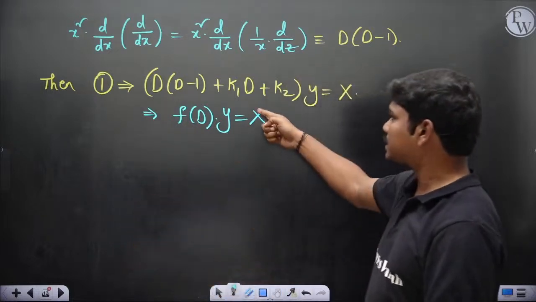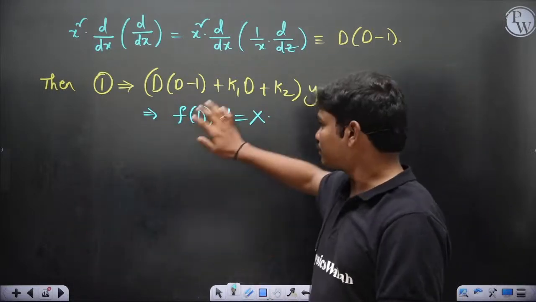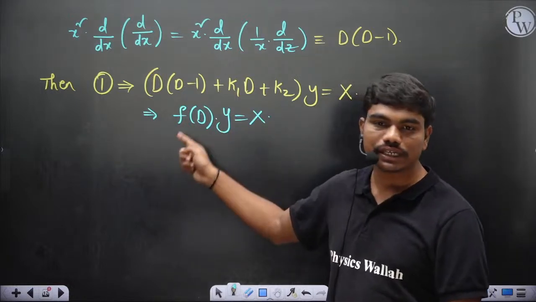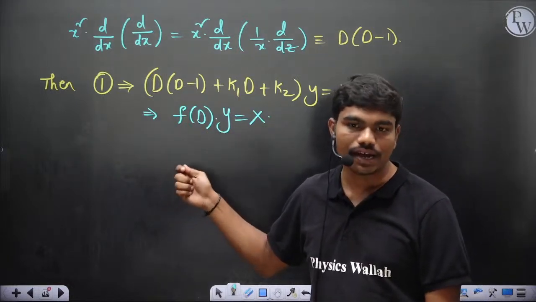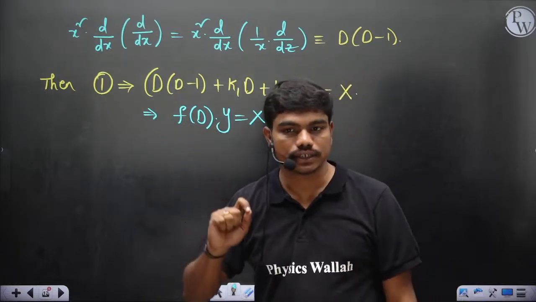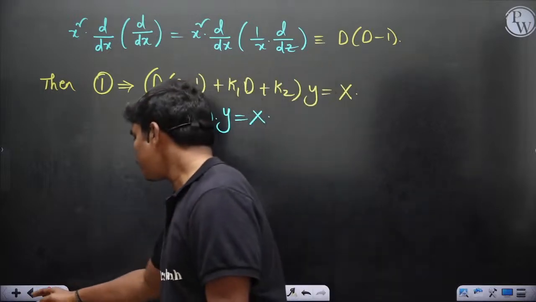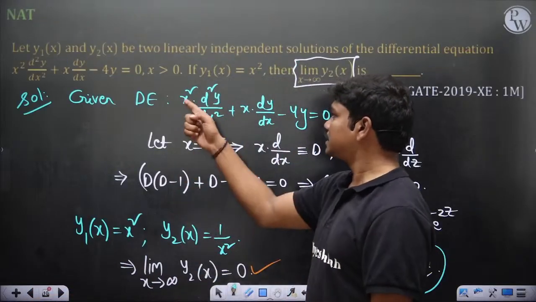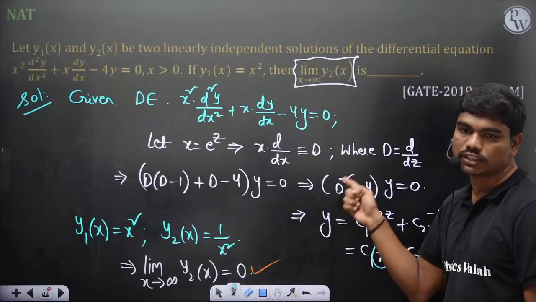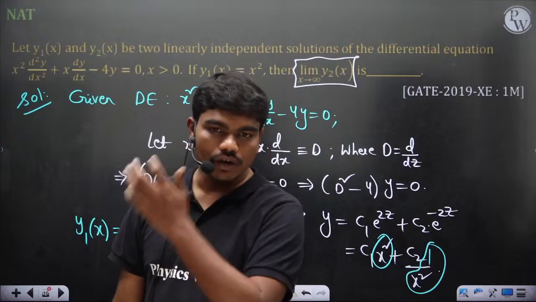You can convert this capital X, function of x, in terms of z, because you have x is equal to e power z. So whatever function you have in terms of x, you can convert in terms of z. So this is a higher order differential equation in terms of y and z, but this differential coefficient has constant coefficients everywhere. Got it? Which is easy to solve. That's how it got converted in this question. If you see, these are variable coefficients, but after substitution you got constant coefficients in terms of capital D. So that's the technique behind solving the Euler-Cauchy.